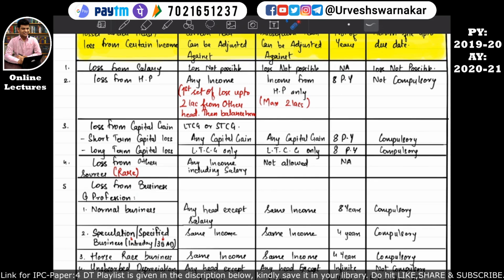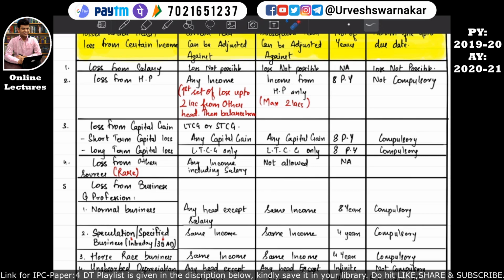So that's why I'm saying that the question from loss from other sources is very rare in the exam. But even if they have asked it in the exam, you just need to adjust it from any income including salary. Just like here there was a condition, here there are no conditions, but here any amount of loss can be set off against any income including salary, up to whatever income the assessee has earned.